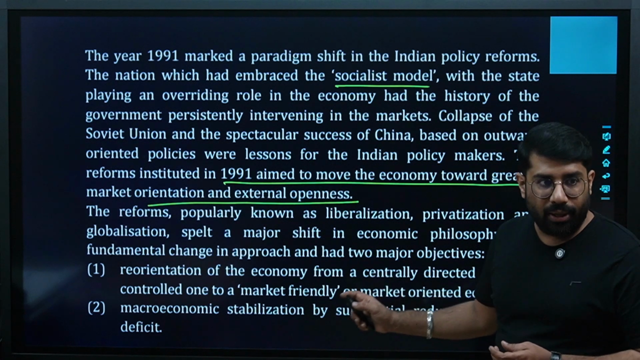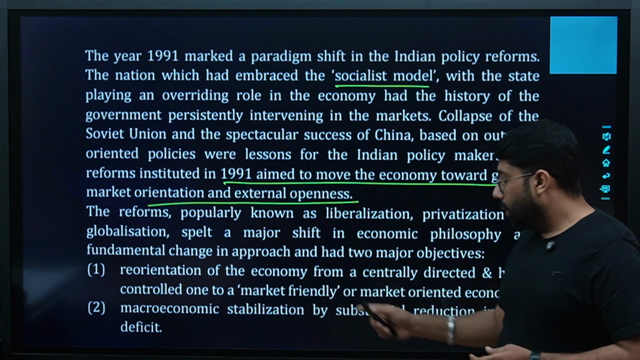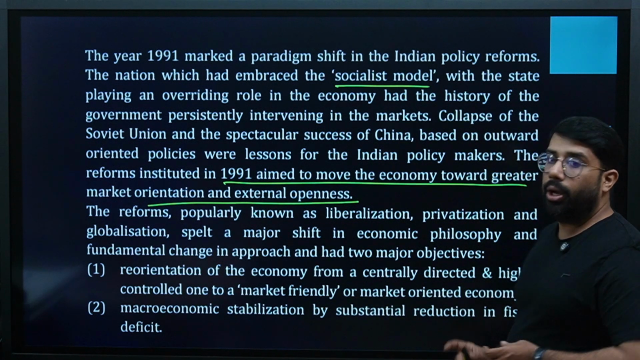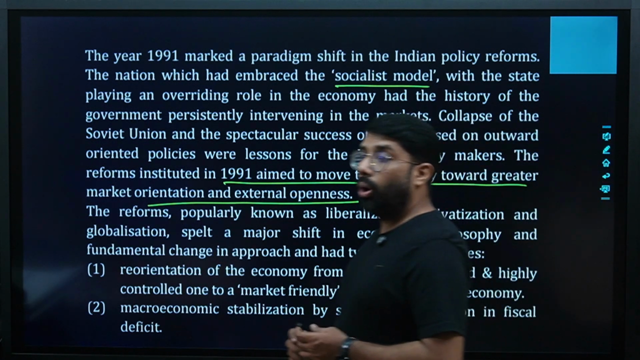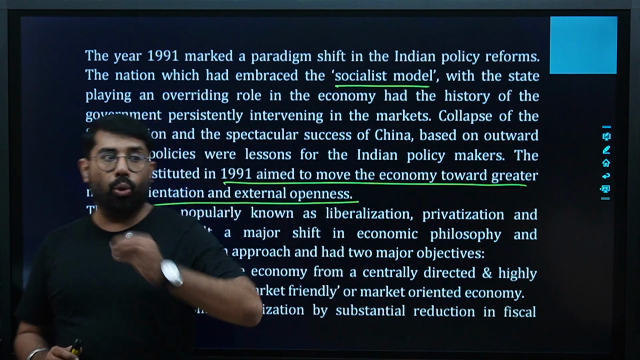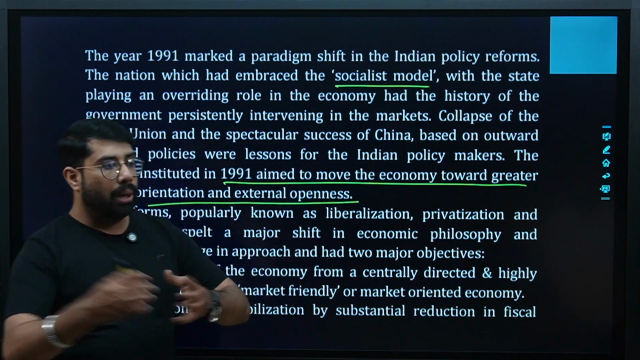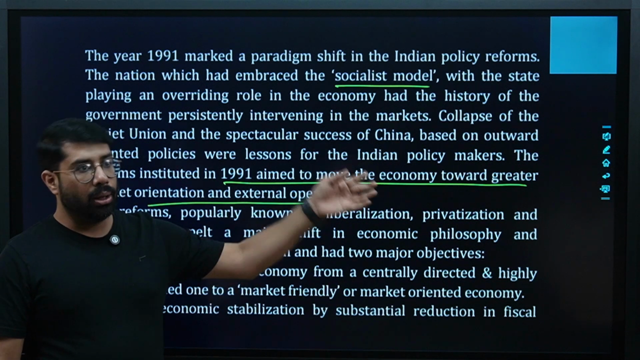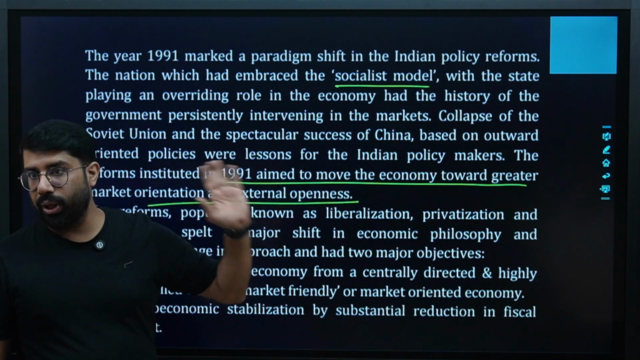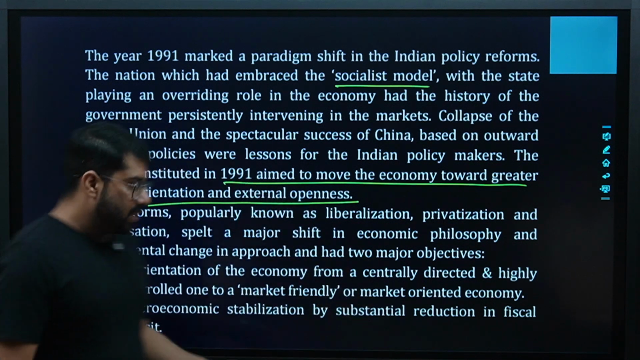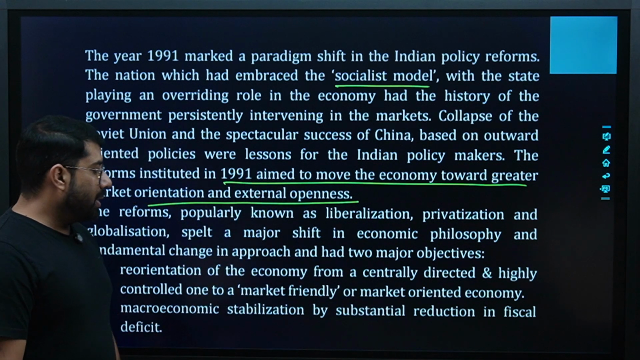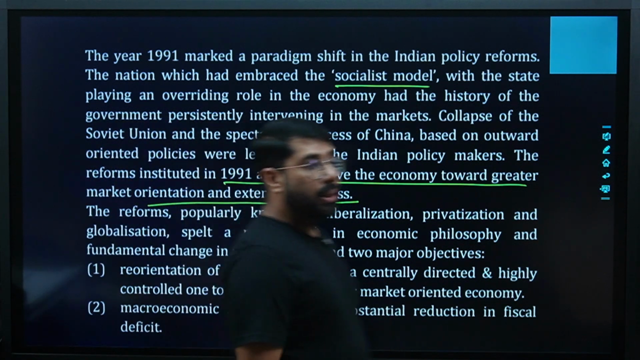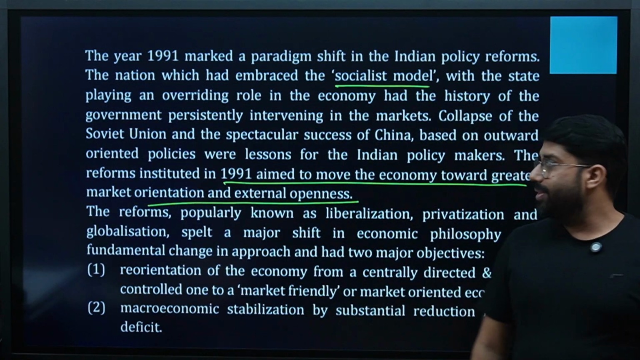But now when we shifted from CPA to the market friendly or market oriented economy, it means now we were not focusing on one plan for the whole nation. We were focusing on every market individually. As and when the market is behaving, make a plan that way and try to grow the market. Right? Second thing was macroeconomic stabilization by substantial reduction in the fiscal deficit. We changed the policies in a way that it also reduces fiscal deficits. Clear hai?